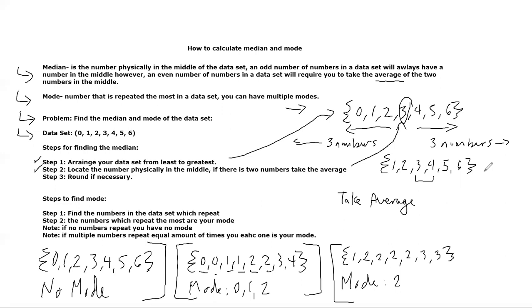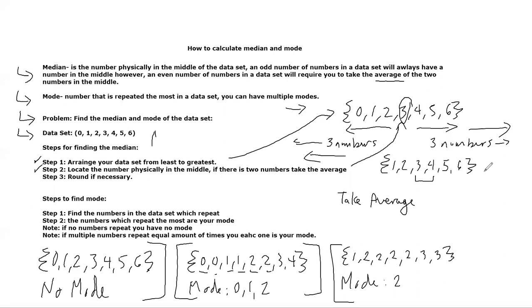Step 2, locate the number physically in the middle. If there's two numbers, take the average. Now in this data set, I have 7 numbers, which means it's an odd number because 7 is odd. That means there's going to be one number right in the middle, and in this case 3 numbers to the left of that and 3 numbers to the right of that. That's how I know it's physically in the middle, right? There's the same number of numbers to its right as to its left, and the 3 is just in the middle. If this is indeed my data set, right?